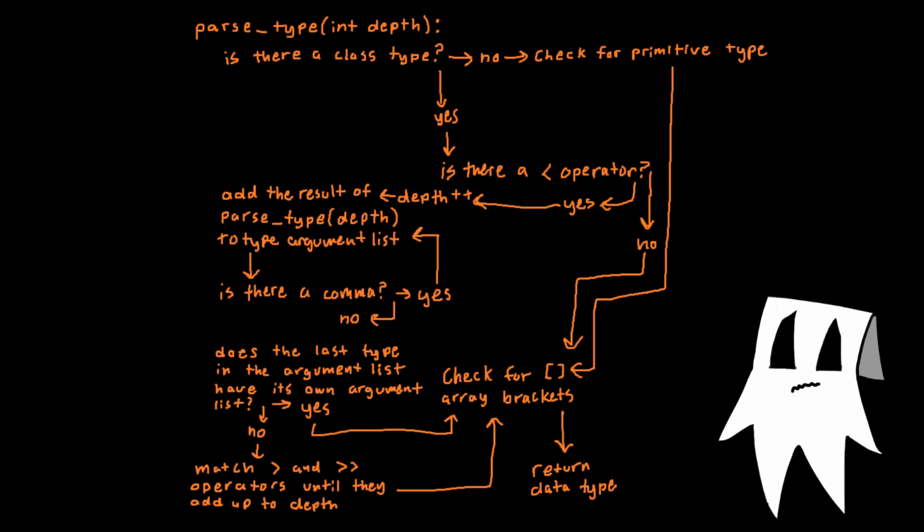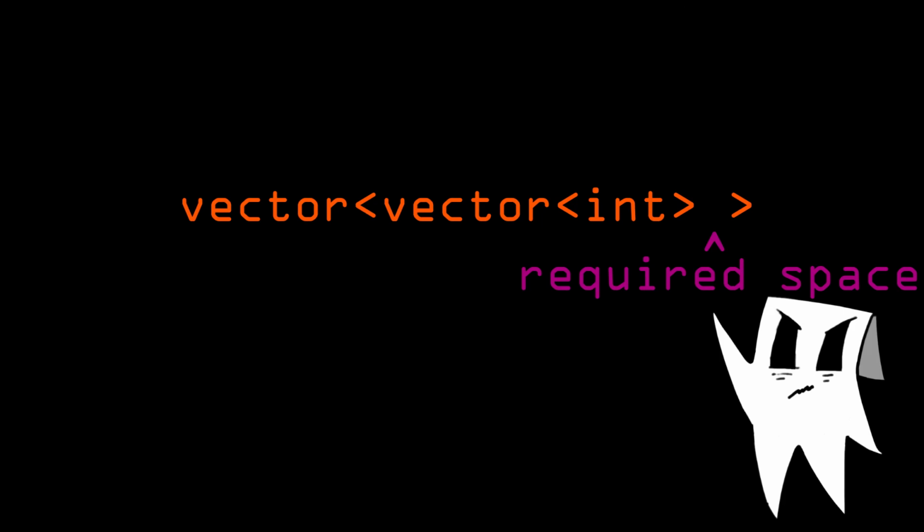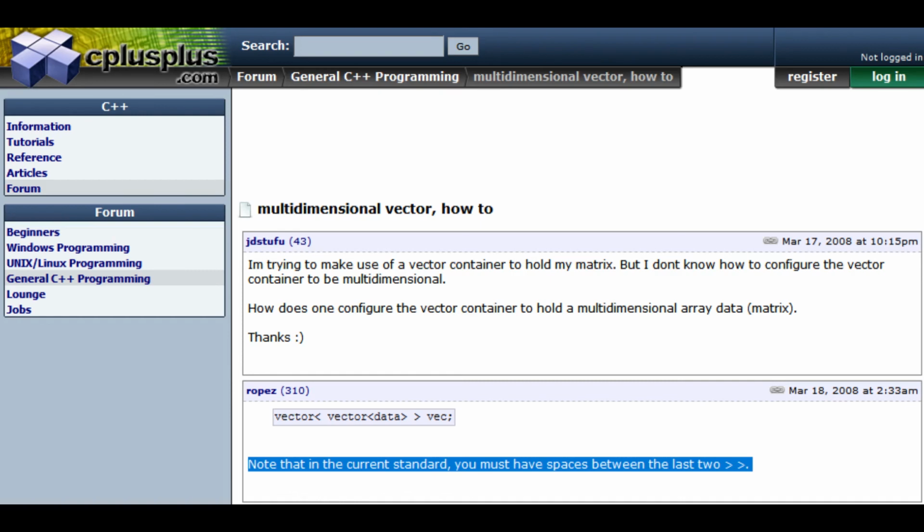The implementation looks really complicated, so you can probably see why the C++ standard required a space between closing angle brackets up until C++11. I initially came across this issue because I was trying to make nested vectors in C++03, and I came across a forum post from 2008 that explained the standard required spaces, but I only understood why when I was trying to create my own statically typed language. So what all these problems essentially boil down to is that some of these languages are doing too much for their syntax to be unambiguous.